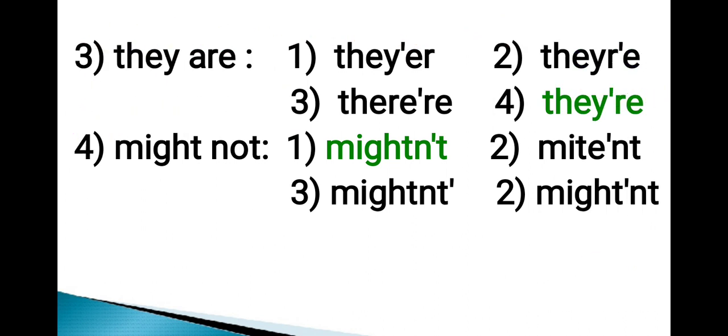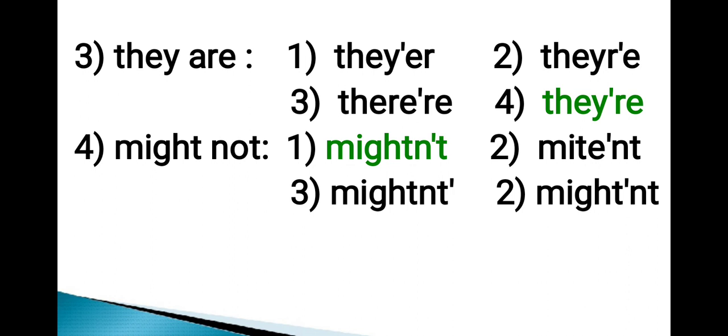Third word, they are. Options are they are, THERE apostrophe RE, THEY apostrophe RE. Out of these four options, option number 4, that is they're, is the correct contracted form of the given word. Hence, the correct answer is option number 4.